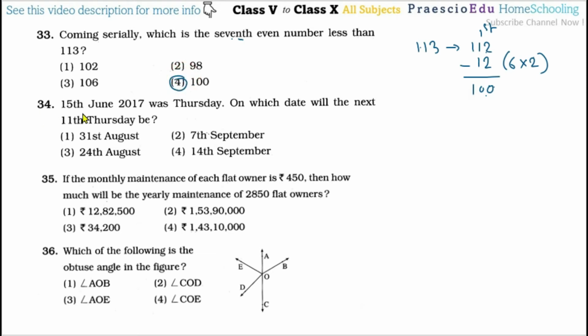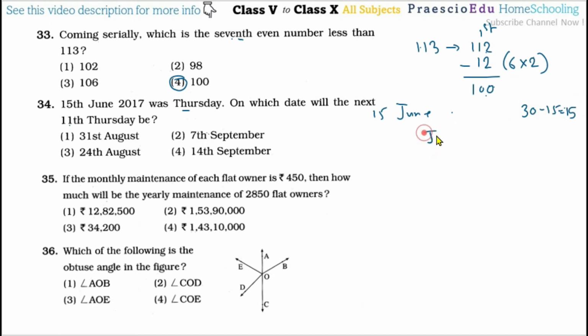Then question number 34. 15th June 2017 was Thursday. On which date will the next 11th Thursday be? Now June, that is the 15th. So in this, how many days are remaining after 15th June? That is 30 minus 15. So that is 15.